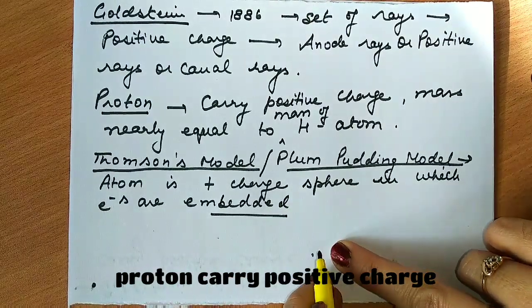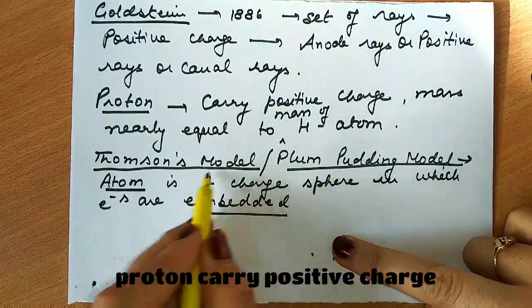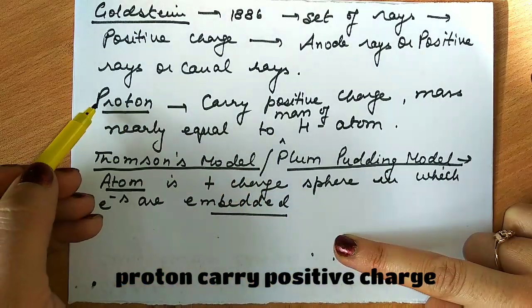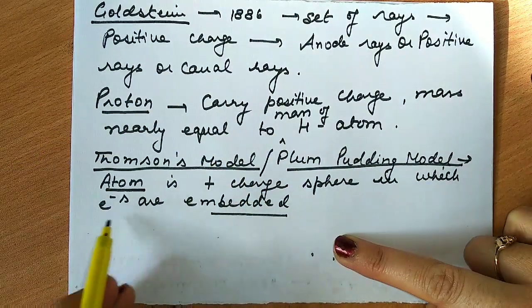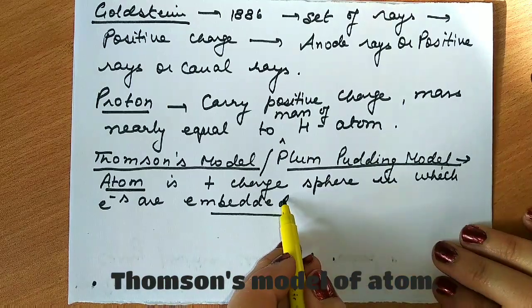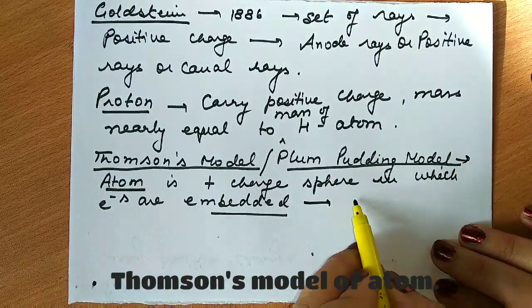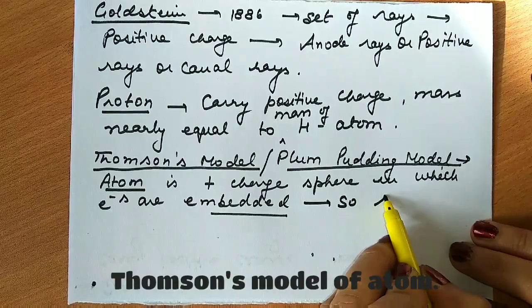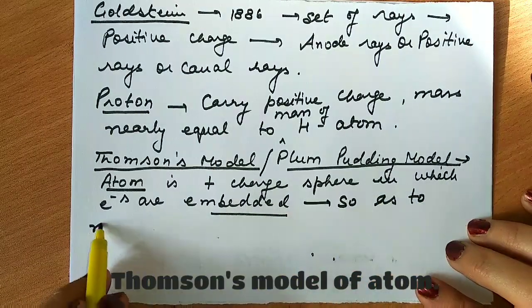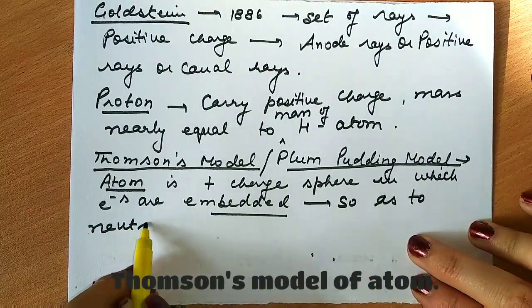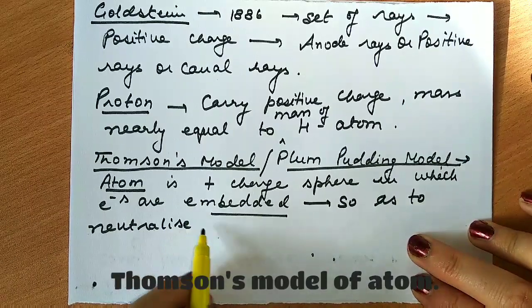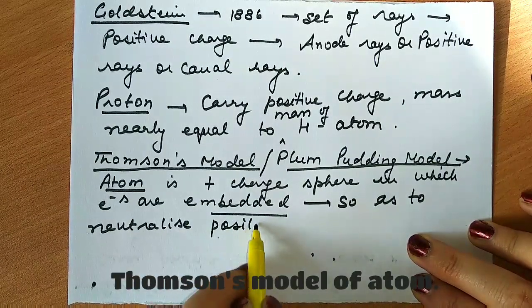We say that an atom is positively charged. Why is it positive? Due to the presence of protons, in which electrons, that means negative charge particles, are embedded so as to neutralize the positive charge.